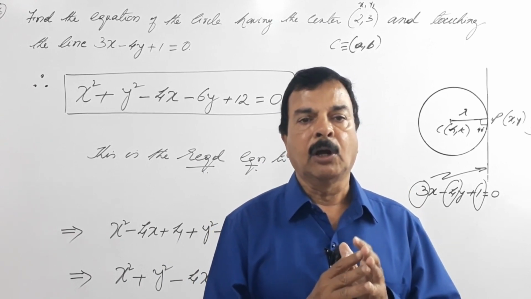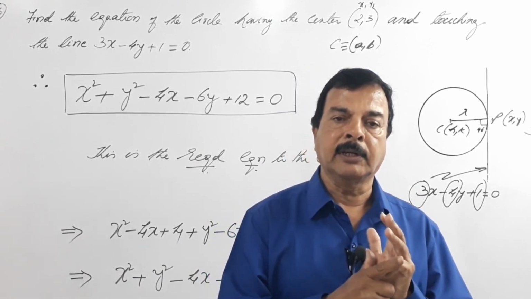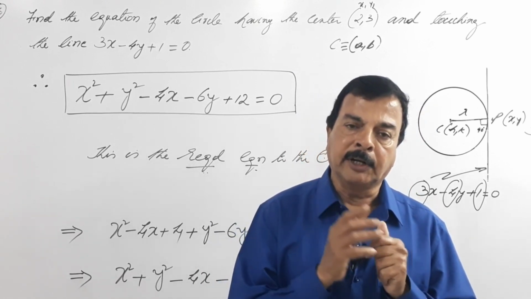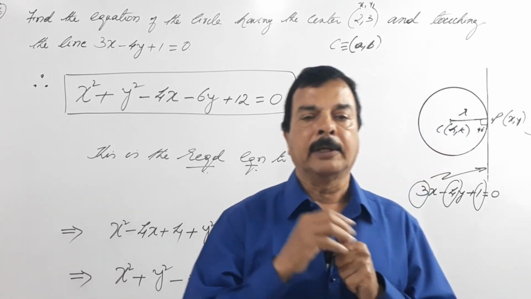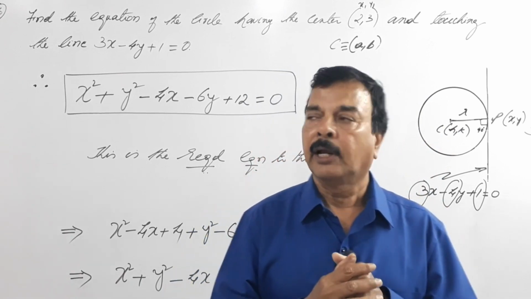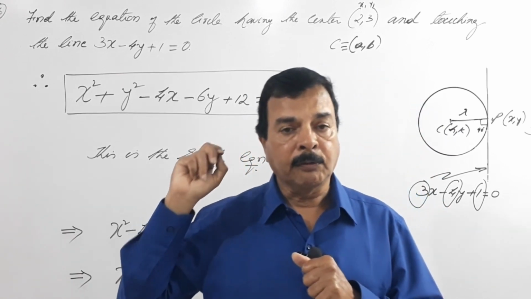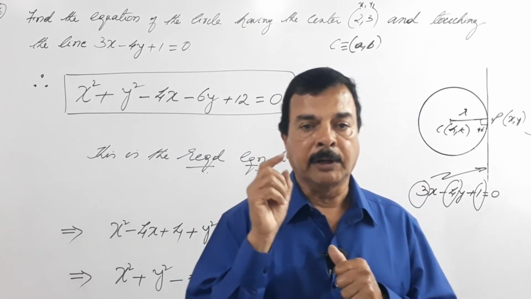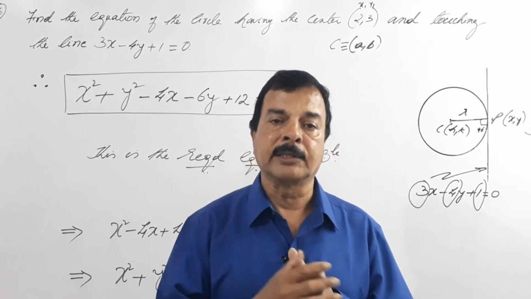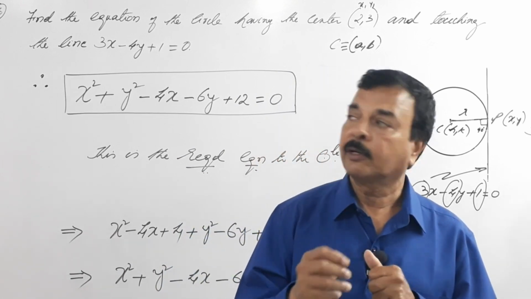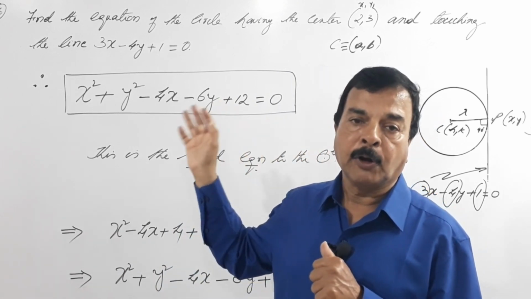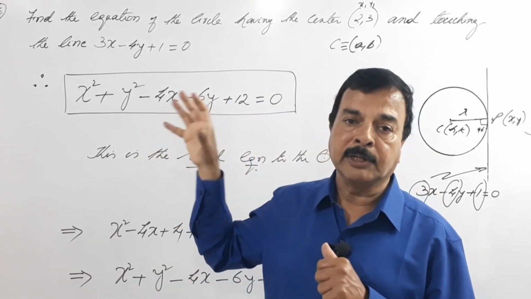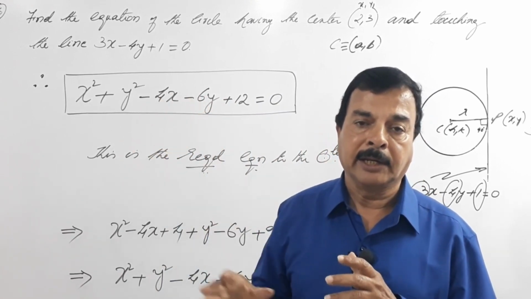We have learnt how to find the radius of a circle, the center of a circle, the equation to a circle, the fundamental equation to a circle, then the general equation to a circle, how to find the equation of a circle when points are given, when the radius is given, and when points as well as the equation to a line are given, that is when the circle is touching a given line.